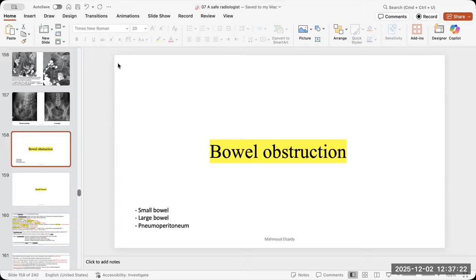Then, after you find the transition point, start searching for the expected complications like wall strangulation, wall loss of enhancement, and ischemia and perforation with free air, free fluid. All of these are expected complications in bowel obstruction. And always don't forget to check the vessels, even if they are not the cause, but make it a habit that in every single case I will check the vessels. You may develop a good approach, especially in long cases.